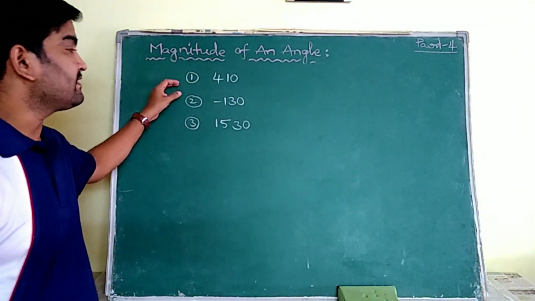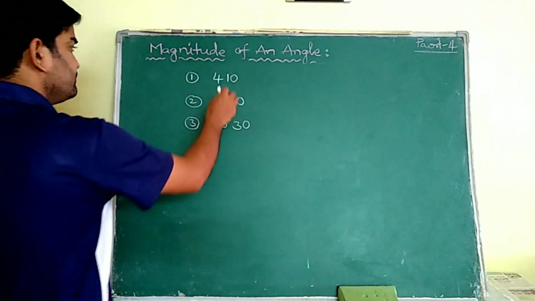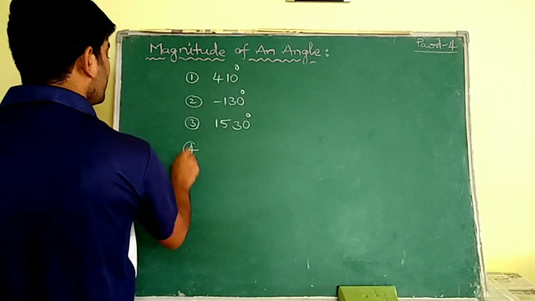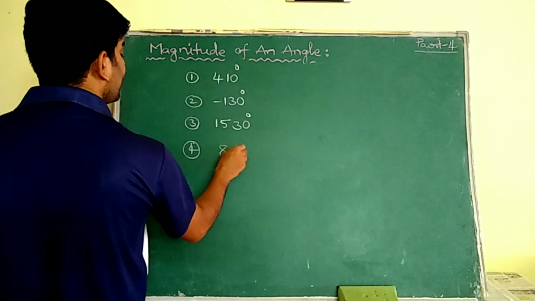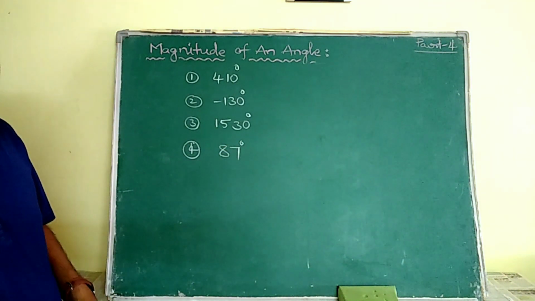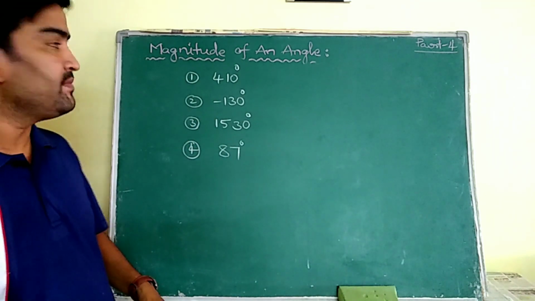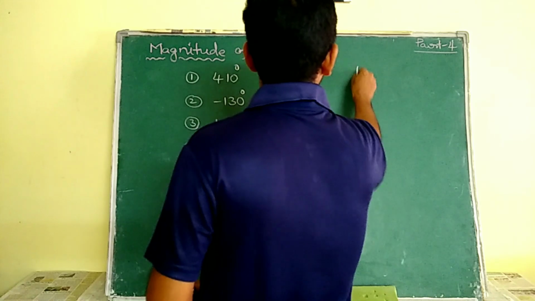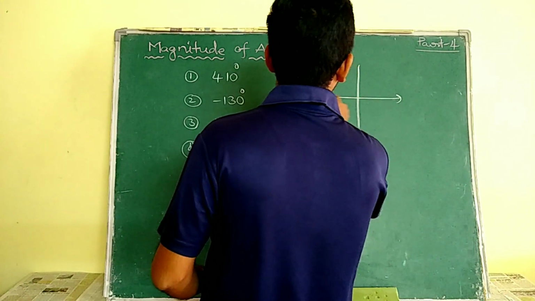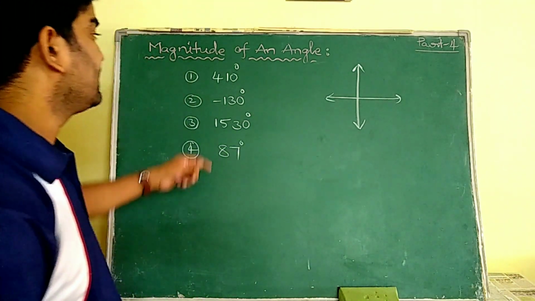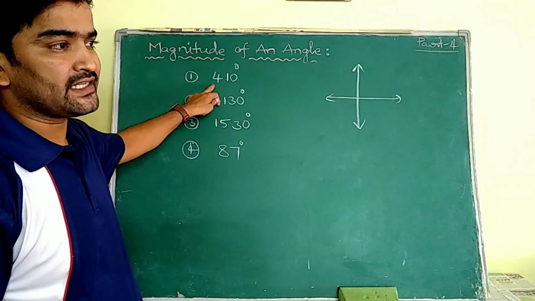See, these are the three angles I am going to give you, and the fourth one we are going to write, 87. See, how are we going to check to which quadrant these angles belong? See, 410 degrees. Firstly we have to draw the plane diagram, quadrant 1, quadrant 2, quadrant 3, 4, like that. Then after, we have to check this angle.